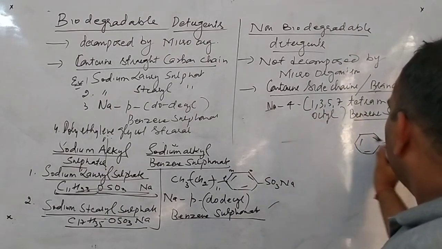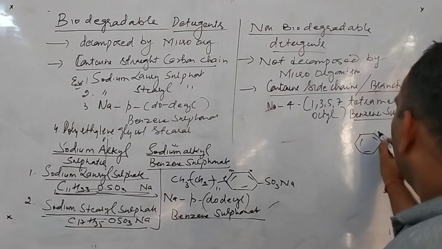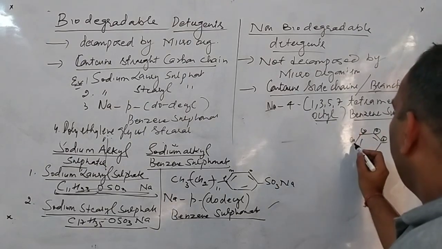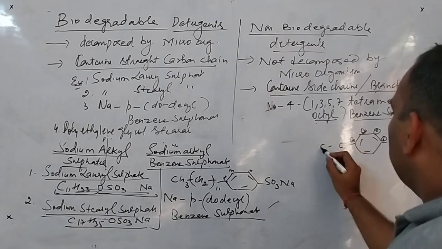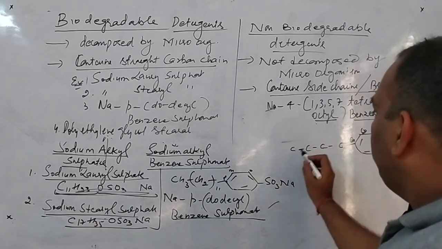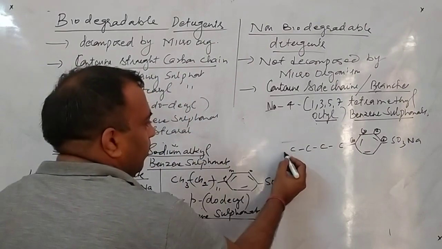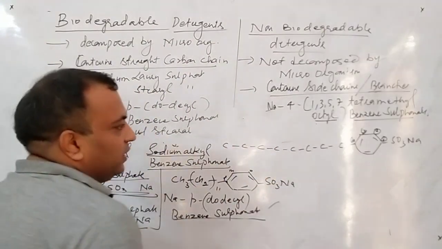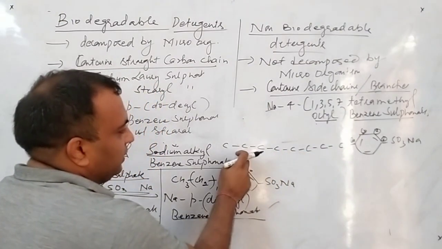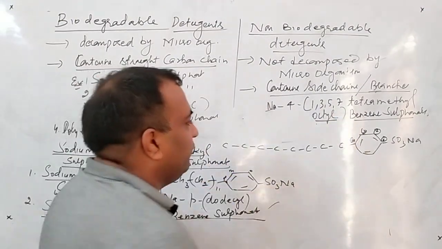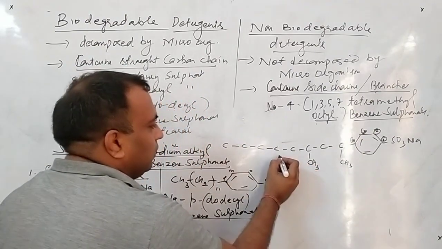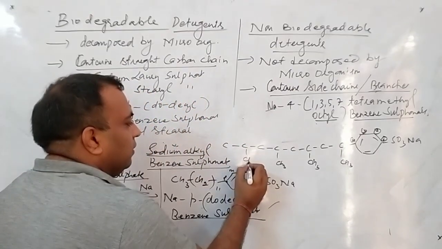Now 4 position, 1, 2, 3, 4. At 4 position we are having an octyl group, means 1, 2, 3, 4, 5, 6, 7 and 8, 8 carbon atoms. Methyl is on 1, 3, 5 and 7.